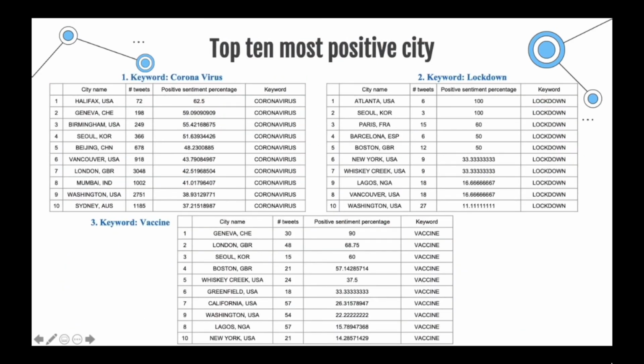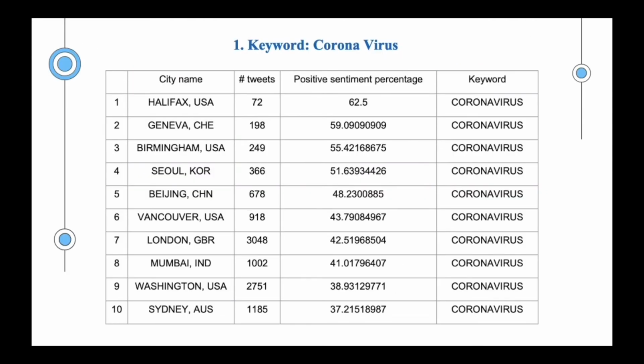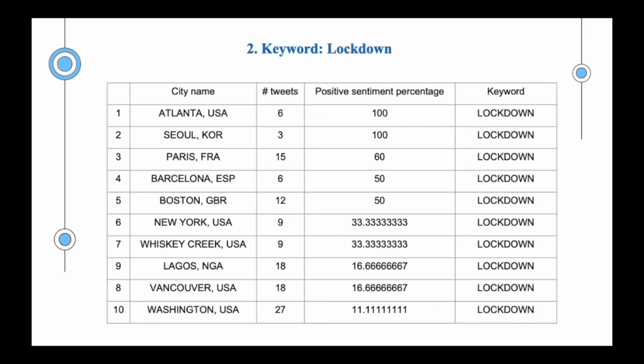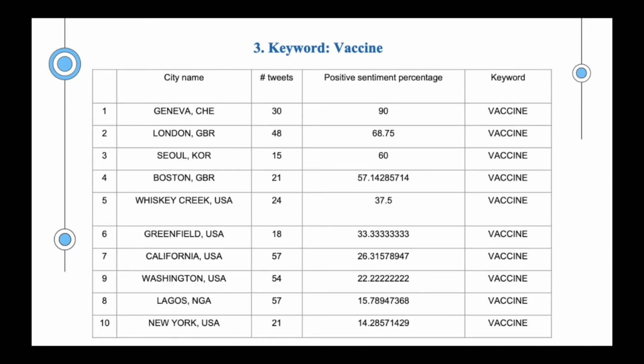We chose the same keywords to define the top 10 most positive cities, and we calculated the positive sentiment percentage for each city. Then based on this value, we chose the top 10 most positive cities. The top most positive city in terms of coronavirus is Halifax in USA with 62.5%. And in terms of lockdown, Atlanta is the top with 100%. In terms of vaccine, Geneva in Switzerland is most positive with 90%.